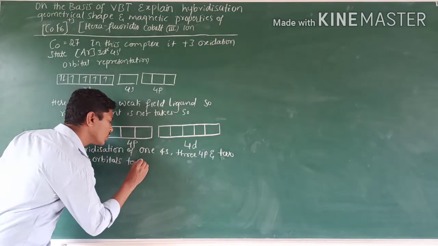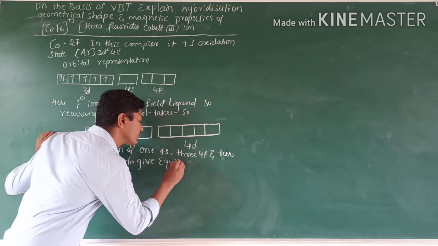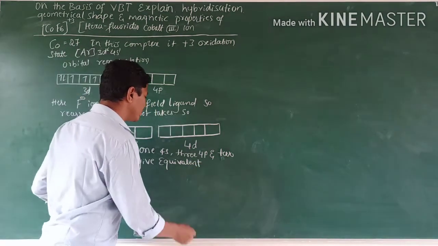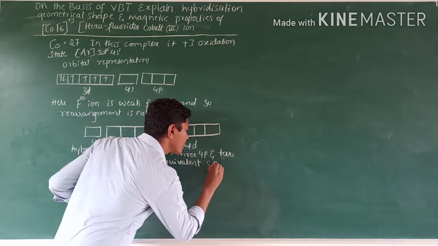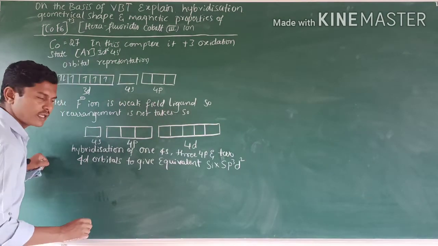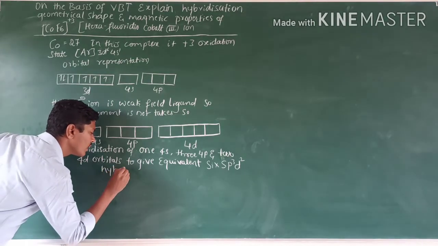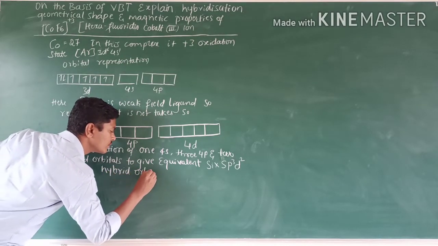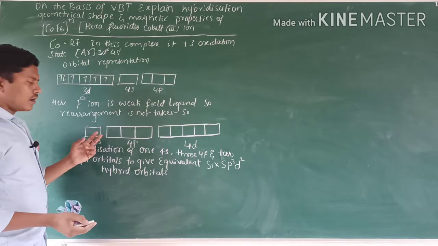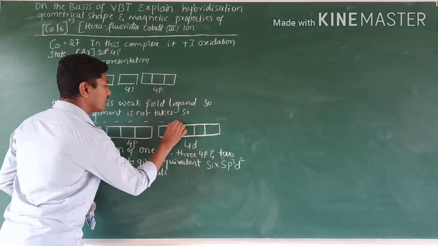To give equivalent 6 sp3d2 hybrid orbitals. Here one s, three p and two d orbitals undergo hybridization.